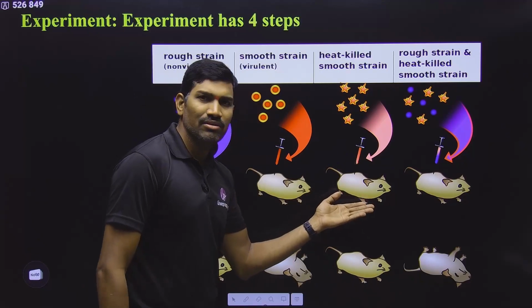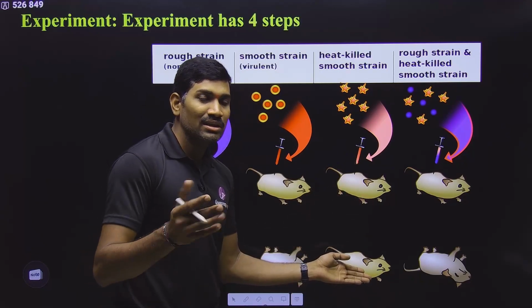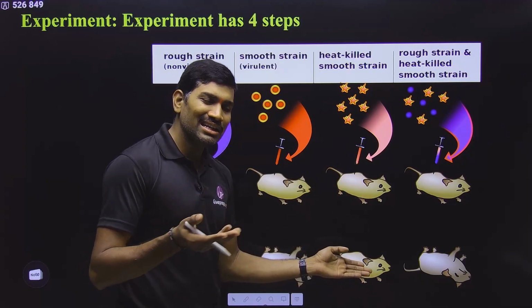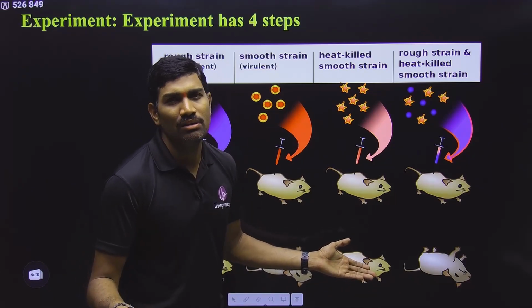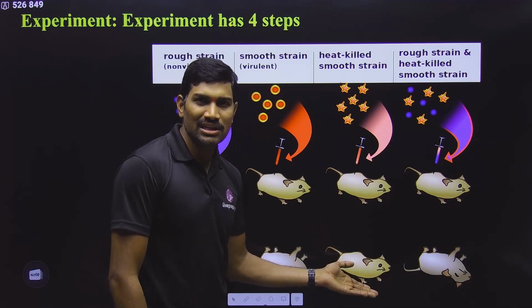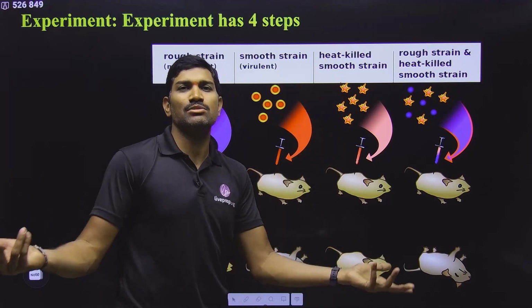So that's why they are surviving. And from the lungs, S bacterium was not recovered because they were already dead. If they are already dead, how can you grow them on the plate? You cannot grow them. So that's why he did not recover S strain here. So up to here everything is as expected.